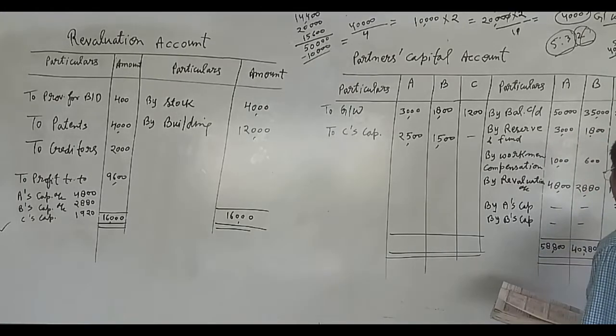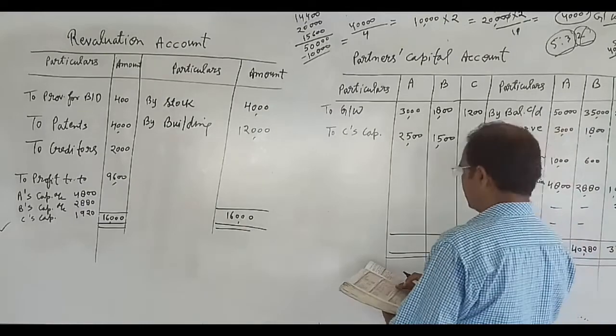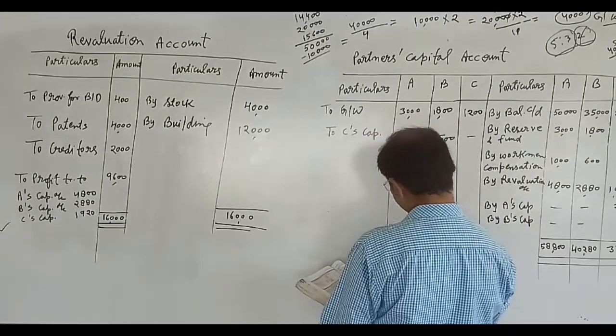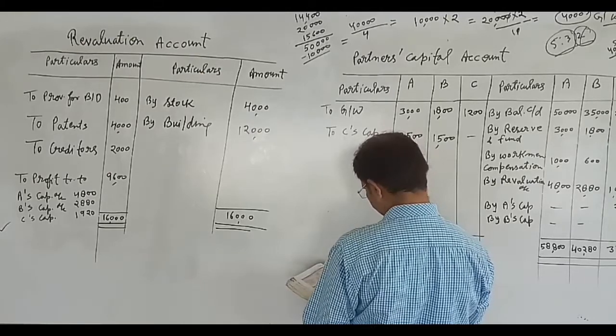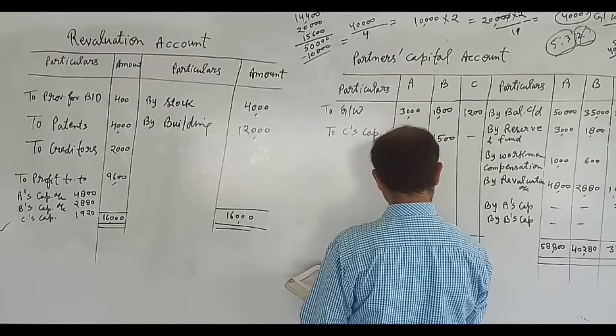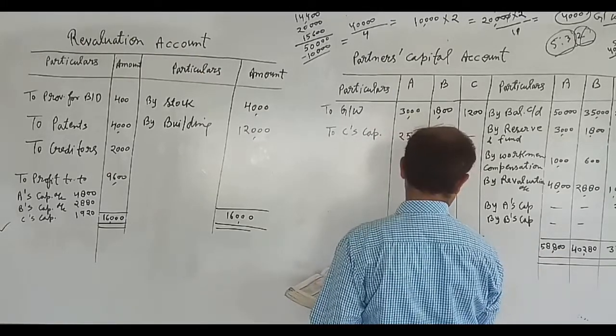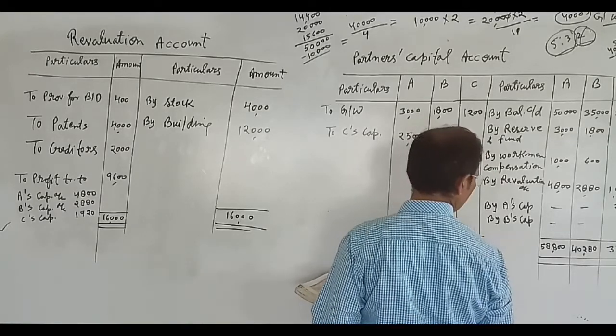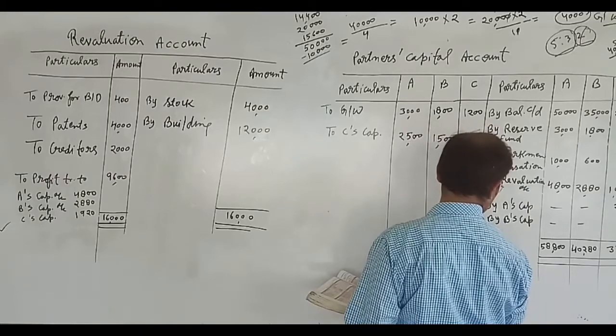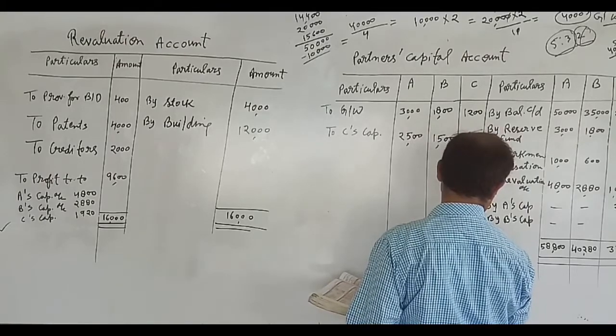We will add all these amounts, and it will be written the same here. 58,800 will come, and 40,280 will be written here, and 32,520 will be written here.